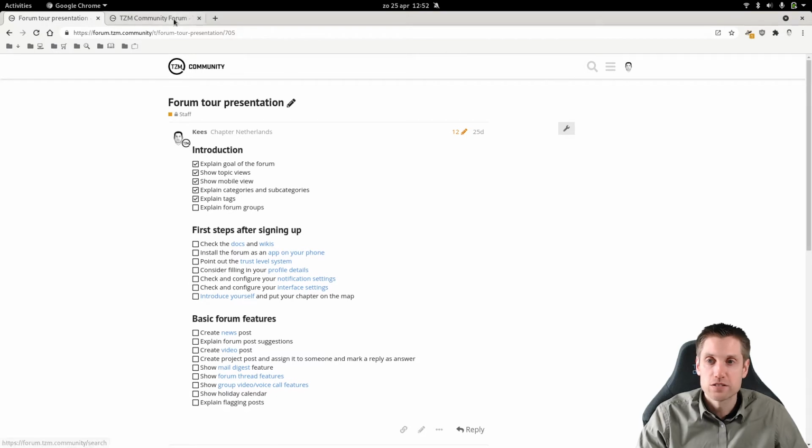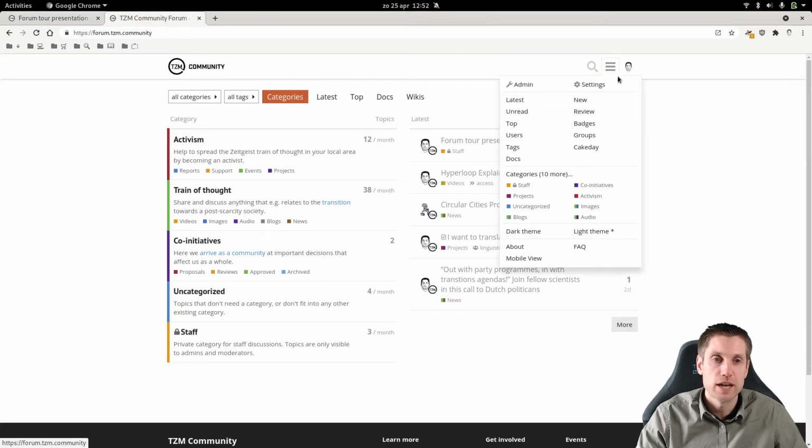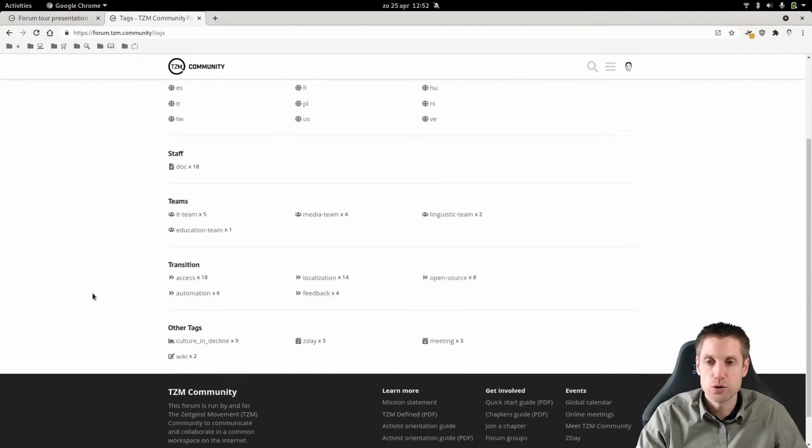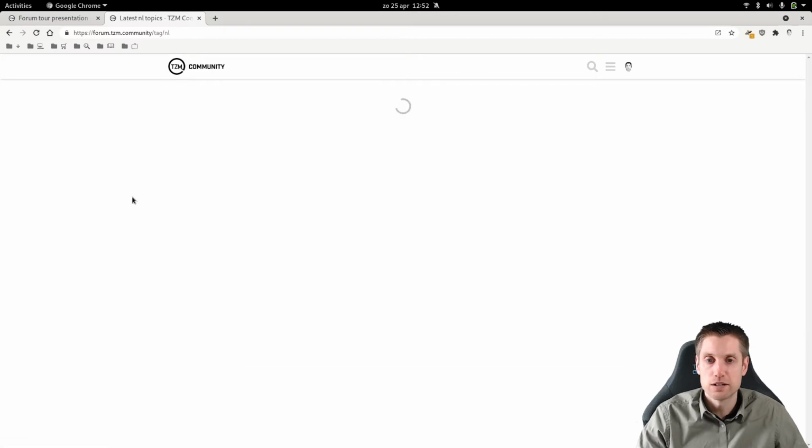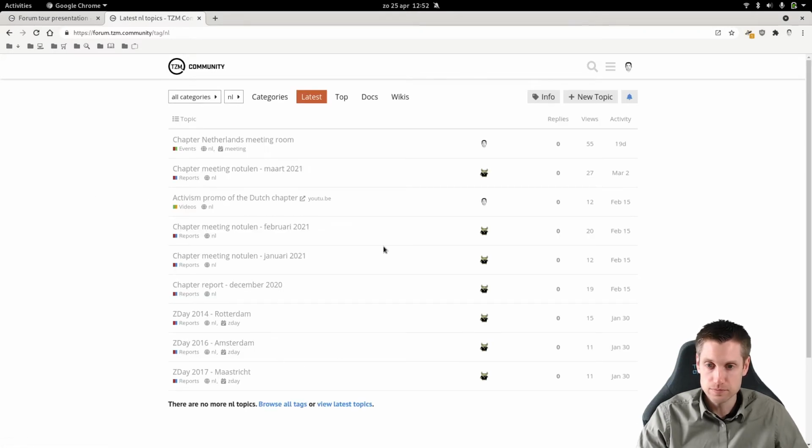So the tags can be found if you click here on the hamburger menu and then tags. Here you have an overview. They're also grouped in, for example, countries. And if you click then on NL, you can see the Dutch progress here on the forum. But keep in mind that these things have to be manually tagged. And this can be done by admins and moderators, but also people with a sufficient trust level. And I will explain trust levels also in a few minutes.